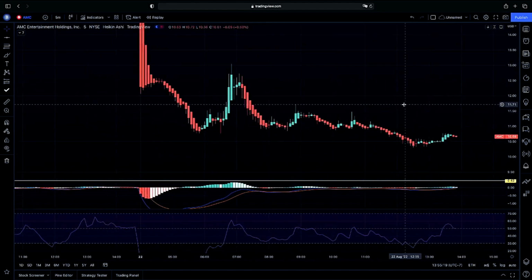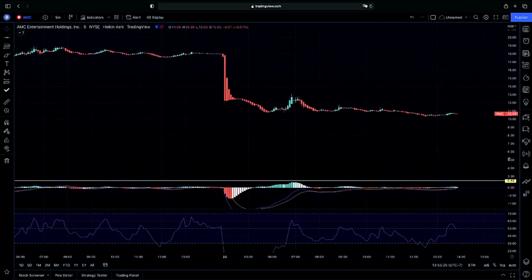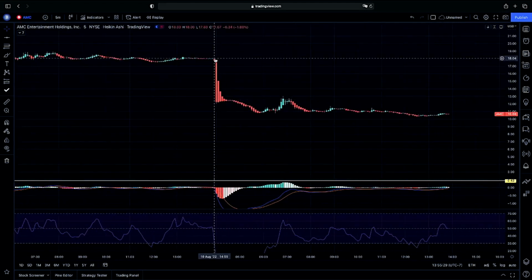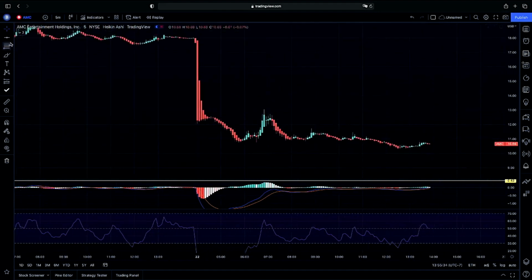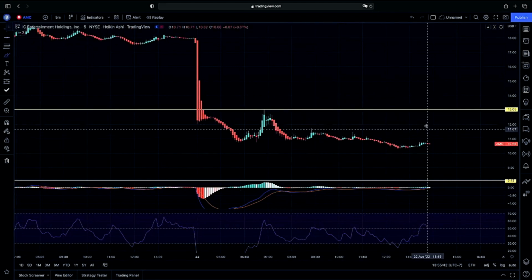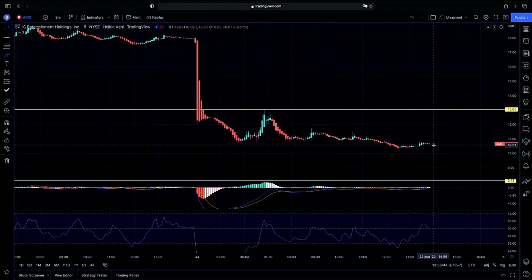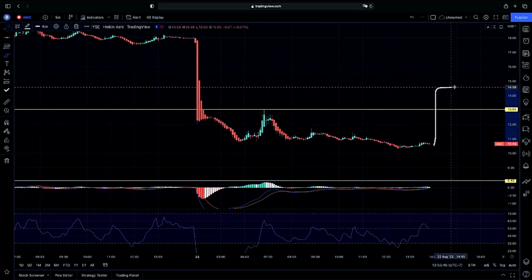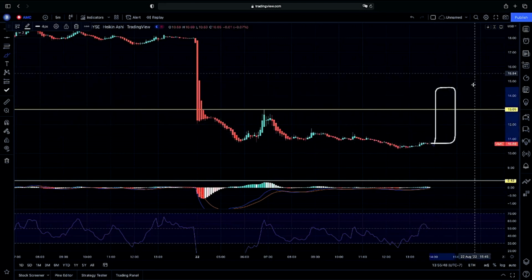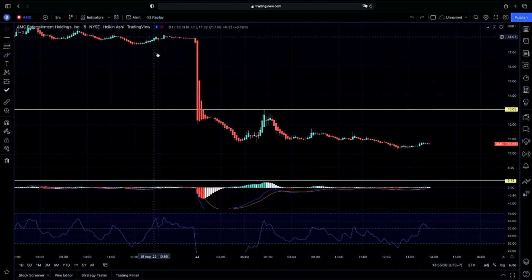Well, of two things that can happen here is that AMC could have a major spike or APE can catch a lot of speculation volume for that possible continuation on higher. As you guys can see on AMC, we do have a major pullback. We are sitting on a major pullback. Can we continue on above this gap up that we had? As you guys can see, we have the high of our bounce here at $13. So for that continuation momentum on AMC, we will be looking to see if we can get a gap back up over 13 at some point in time, but not exactly expecting that at any point in time, of course, because we just had a pullback.